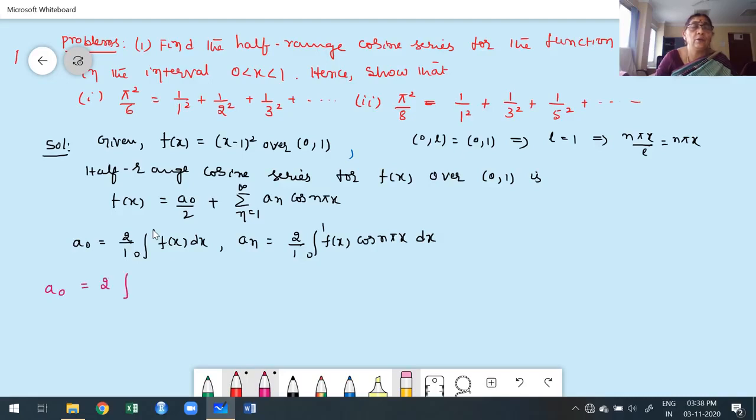2 into the integral from 0 to 1 of x minus 1 whole square with respect to x. Most of the students make a mistake here. Simply they expand a minus b whole square as a square minus 2ab plus b square. Don't do that. Already told, whenever having a linear factor, you evaluate directly. Why? Because in x minus 1, the constant term is nothing but the upper limit of the given interval. Once you evaluate directly using the linear form of integration and apply the upper limit, immediately 1 minus 1 is 0. Keep in mind, whenever having a repeated linear factor, don't